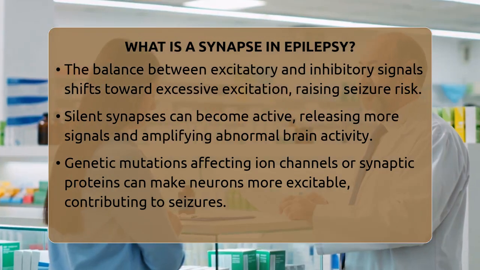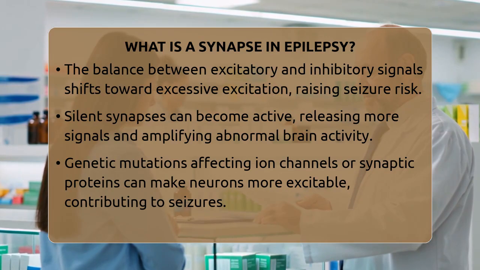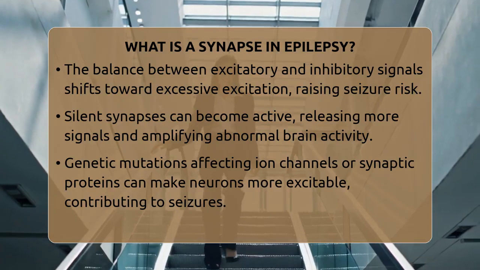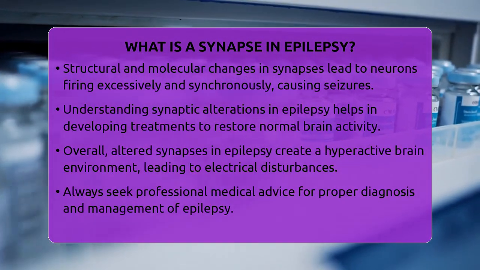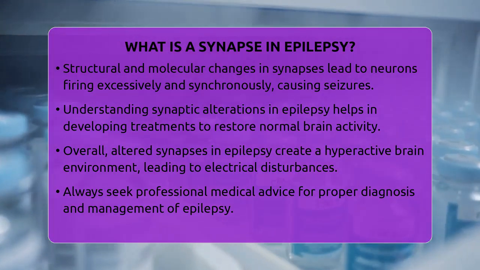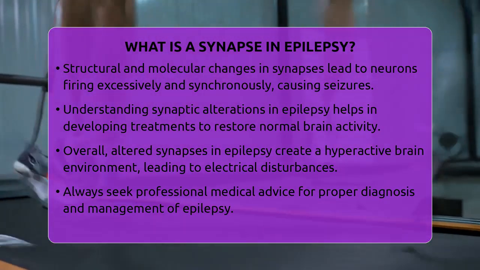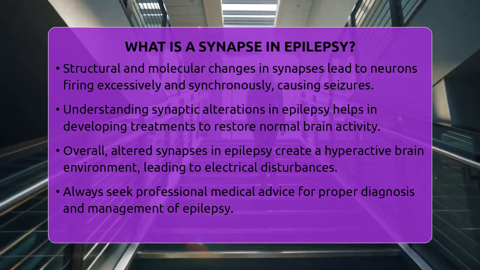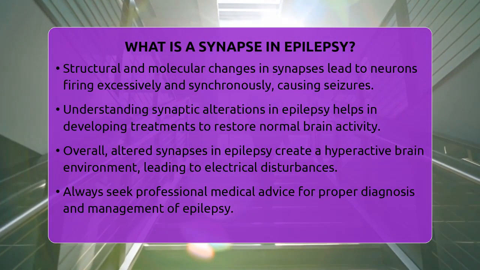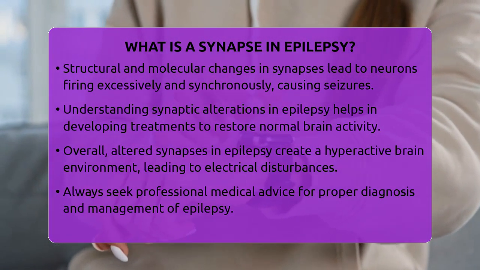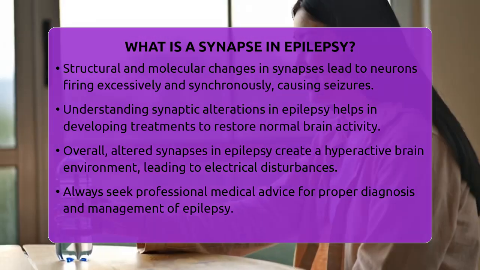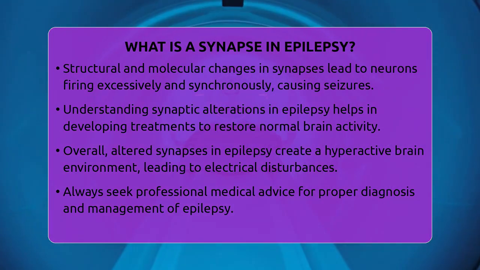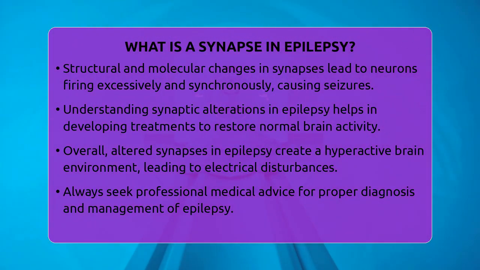Overall, in epilepsy, synapses are more than just passive connectors. They become active sites of change, where structural and molecular alterations lead to abnormal electrical activity. These changes can cause neurons to fire excessively and synchronously, resulting in seizures. Understanding how synapses are altered in epilepsy helps researchers develop targeted treatments aimed at restoring normal synaptic function and reducing seizure frequency. In simple terms, a synapse in epilepsy is a tiny bridge between nerve cells that, when altered, can lead to the brain's electrical chaos seen in seizures.